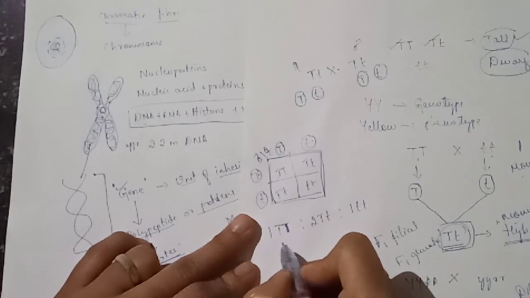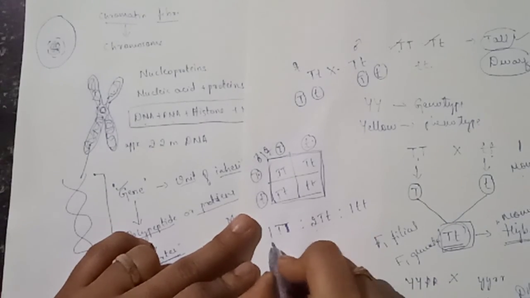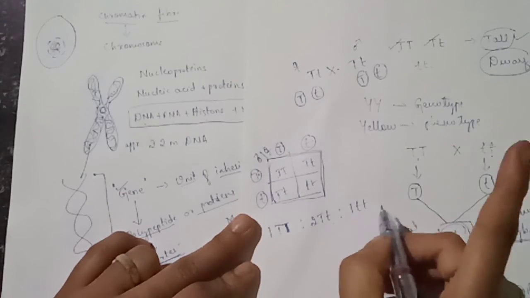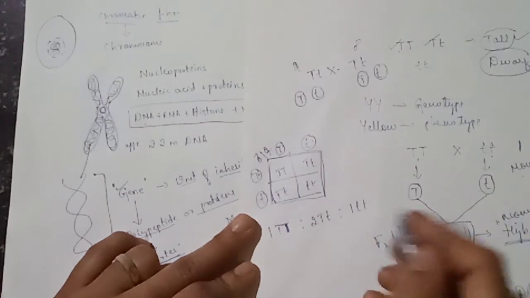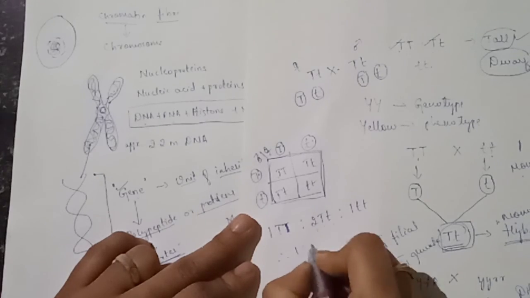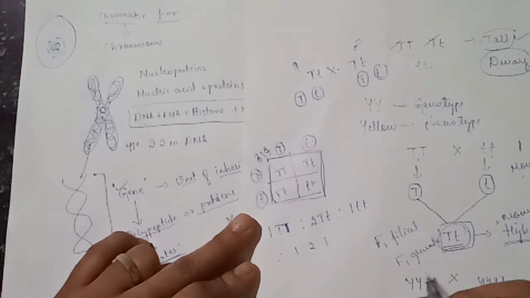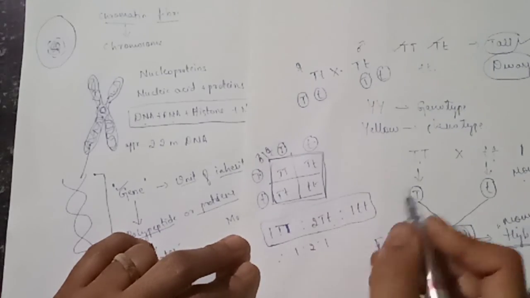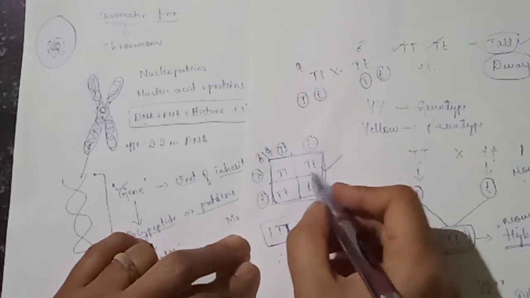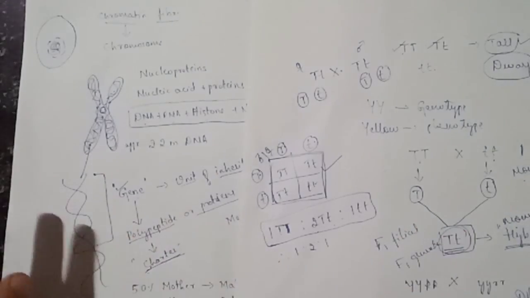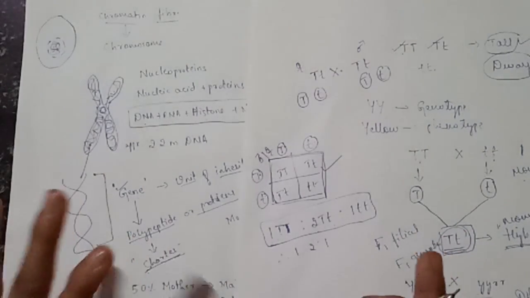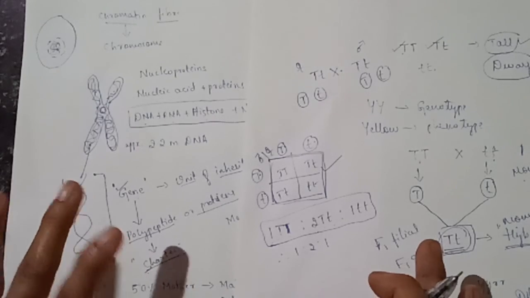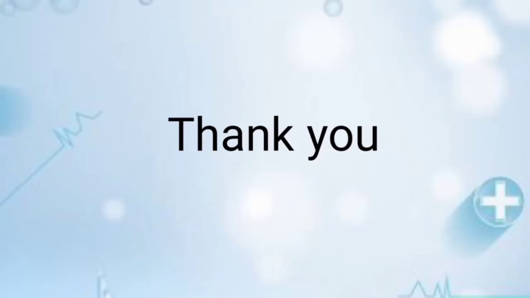So homozygous tall is 1, homozygous dwarf is 1, heterozygous tall is 2. So the genotypic ratio here is 1:2:1. So all possible genotypes are calculated using the Punnett square. These are the important terminologies. I think you understood this. This is the end of the slide. Thank you everyone for your attention.